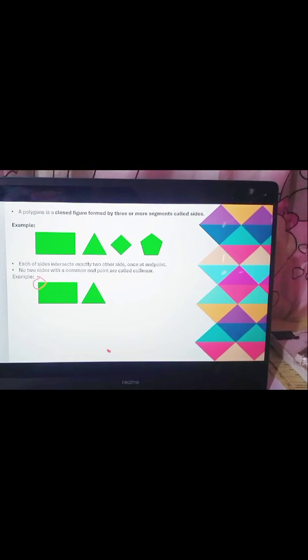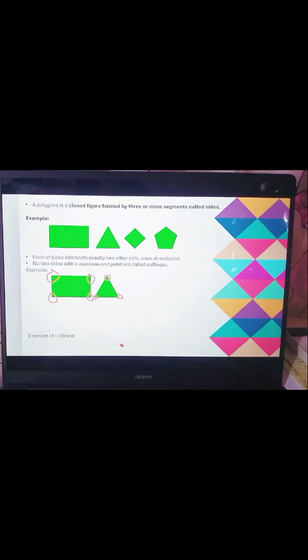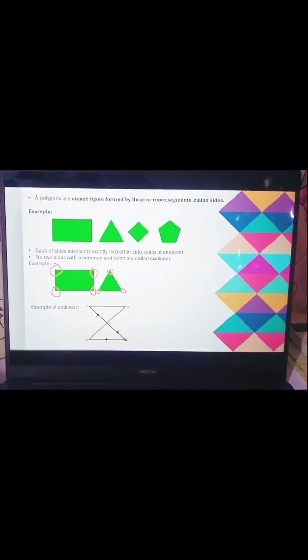Let's see, this is the example. That's our endpoint, I put a red marking. The one that connects them is what we call the endpoint. Here's the example of collinear.